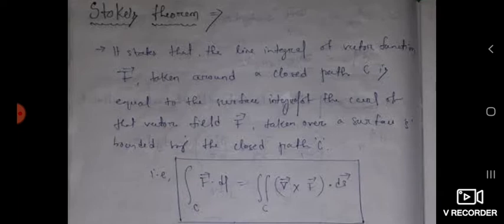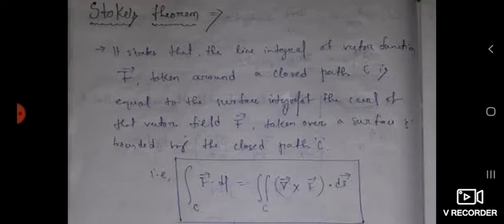That's why the mathematical equation for Stokes theorem is: line integral of a vector field F dot dl is equal to surface integral of del cross F ds. This is our Stokes theorem. It means that by using Stokes theorem we can convert a line integral into a surface integral.